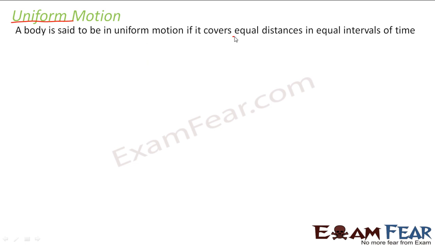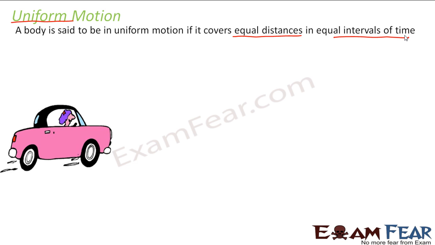So if an object covers equal distances in equal intervals of time, that means, let us suppose there is one object which moves 1 kilometer in 1 hour. Again in the next 1 hour it moved another 1 kilometer. Again in the next 1 hour it moved another 1 kilometer. So that means in every equal interval of time, that is in every 1 hour, it is covering a distance of 1 kilometer. So we say that the object is in uniform motion.